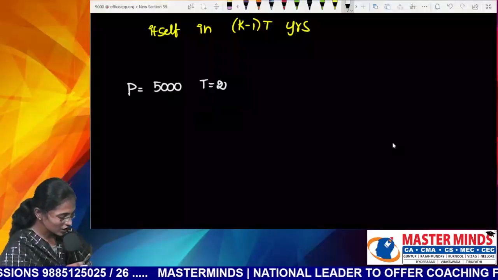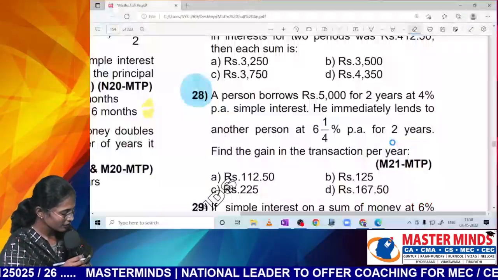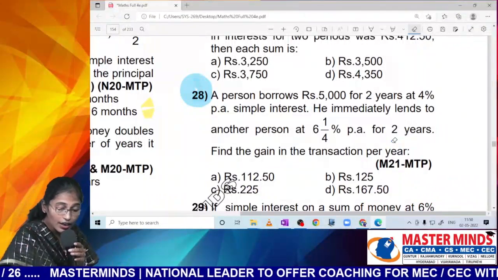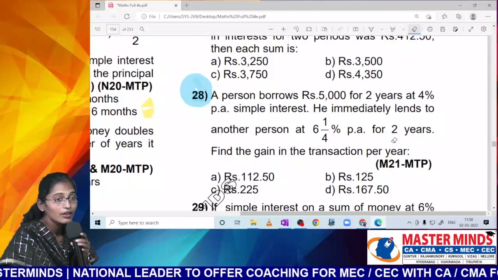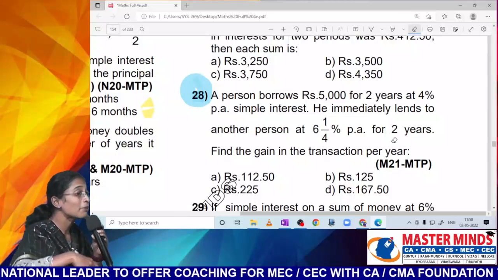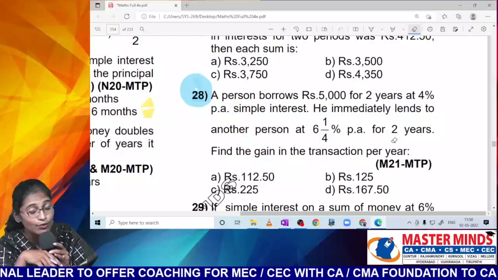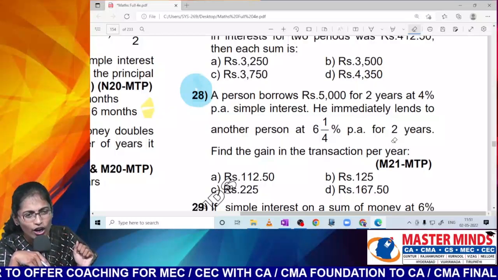At what rate of interest per annum? Okay, read out the next line. He immediately lends it to... Let me assume that I am the person who borrowed 5,000. I am immediately lending it to someone else at what rate of interest? Is it 6.25 or not?